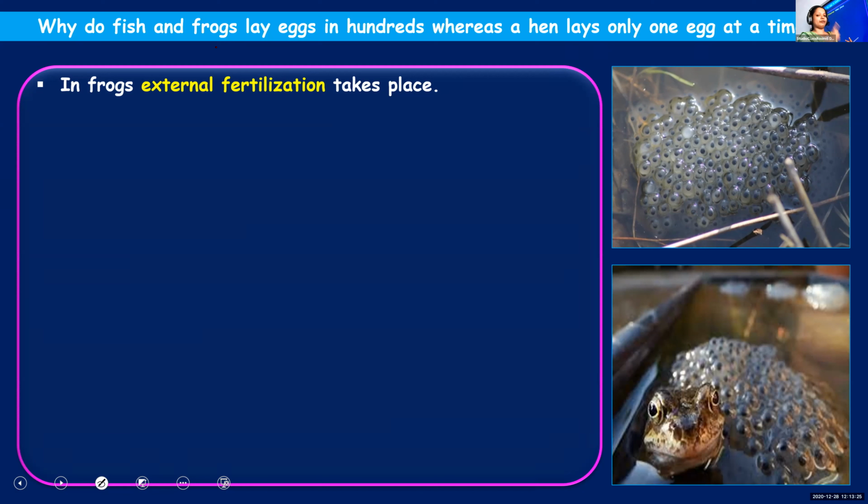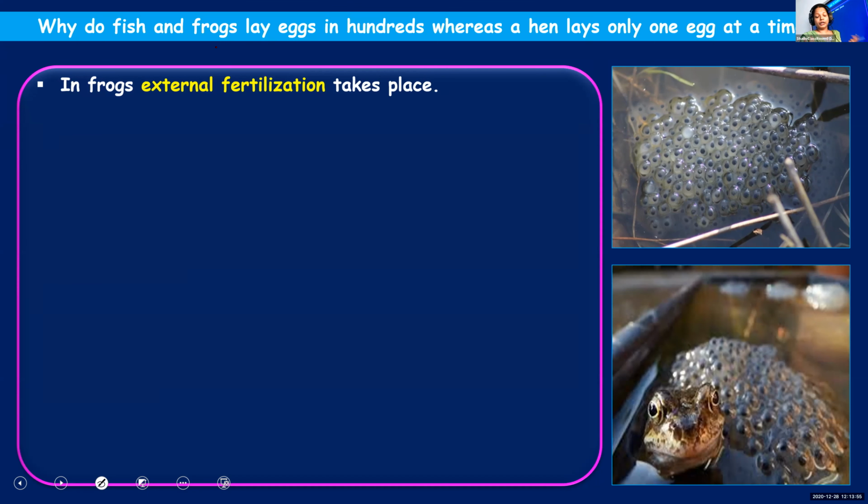So if you take the case of fish and frogs, they are aquatic animals. A frog is an amphibian, but still for laying eggs, they come to water. So these eggs are laid or released in water, and these eggs can be carried by water currents. They can be eaten by predators. So if just one egg is laid, and that is taken away by the water current, or eaten by some other animals, then no egg will be left.